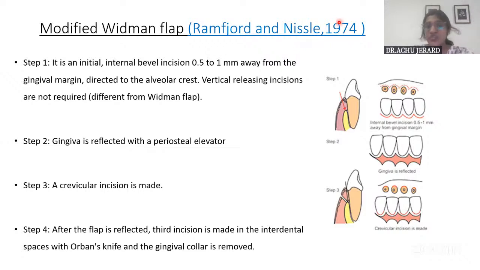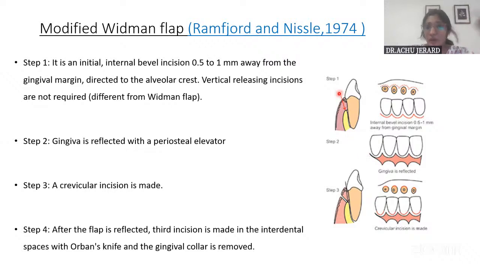About modified Widman, as I've already told you, Ramfjord and Nissle proposed this. You need to put this under a bracket and highlight it with a different pen color. Then you can write the steps one by one. The steps are given in Shantipriya as well as in Karanth. You can follow either of them, whichever you find easier, but I'll let you know the basic points now.